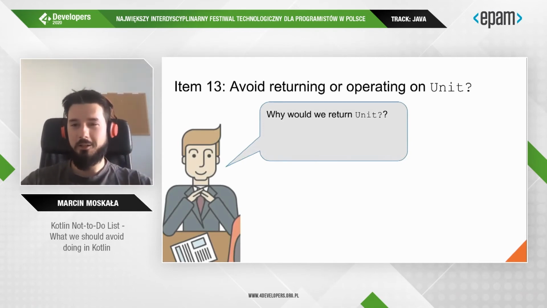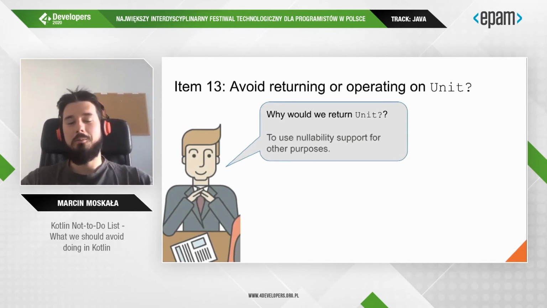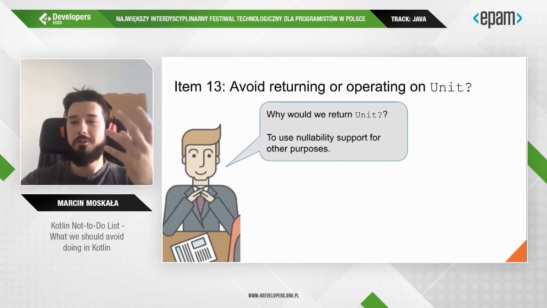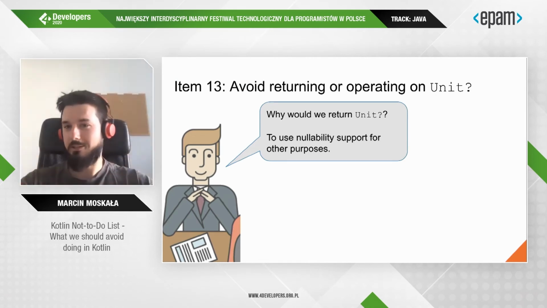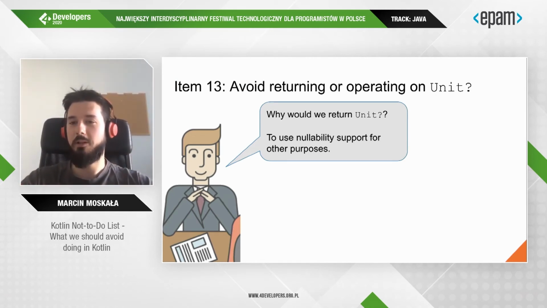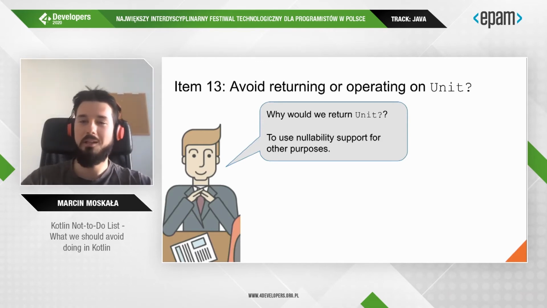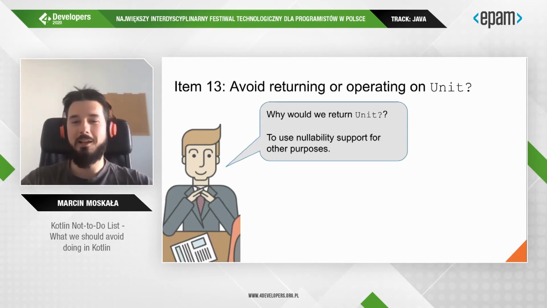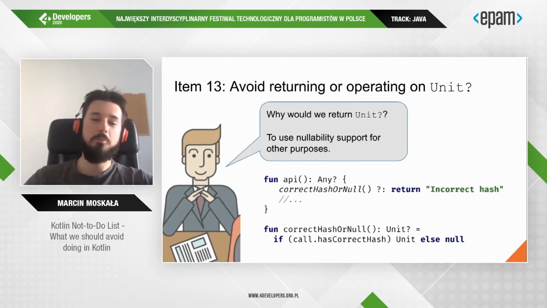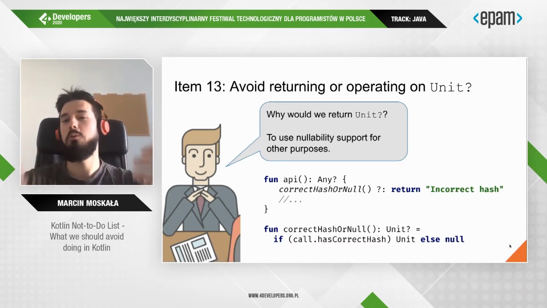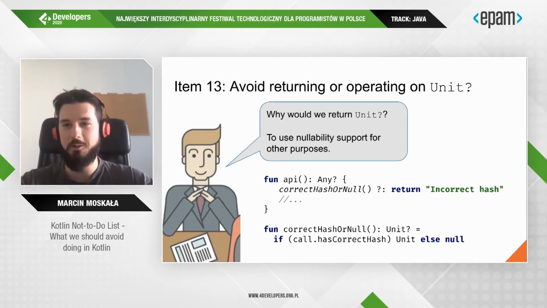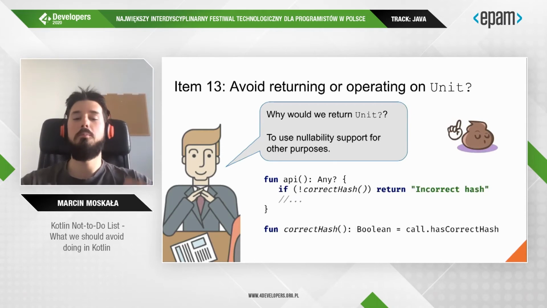And the answer turned out to be that it's like a Boolean because it has two values, Unit or null, but it has this Elvis operator that you can use and other Kotlin nullability features. So this is actually a terrible answer. We do not want to write code like this. Here we operate on logically Boolean values. We have Boolean operators for that and Boolean support for that. And we should prefer to use a Boolean instead of nullable Unit.